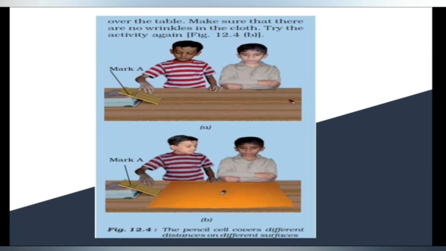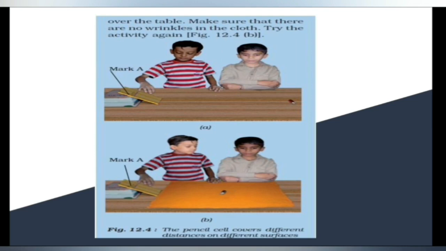That is, the friction depends on the state of roughness or smoothness of two surfaces in contact. In the first case, the surface was very smooth, so the friction offered by that surface is less as compared to the second one. Because in the second one, the surface was rough as compared to the first, so the friction offered by surface 2 is more than surface 1. So the pencil covers less distance in case 2.